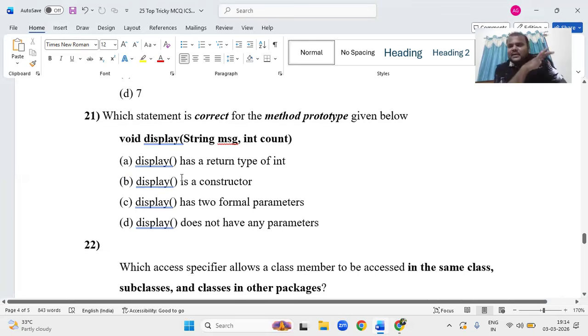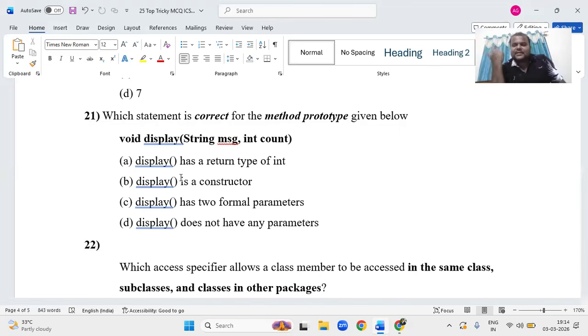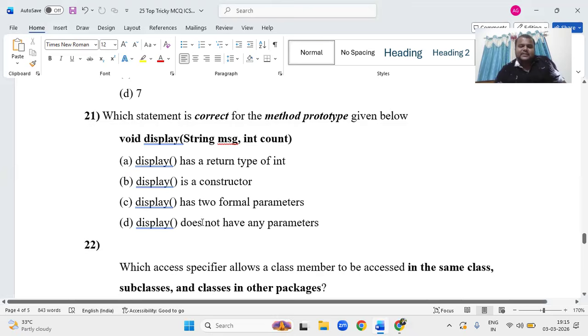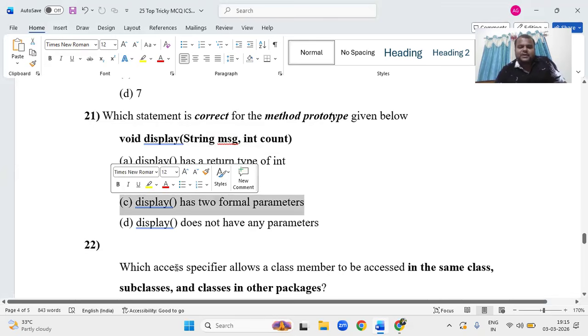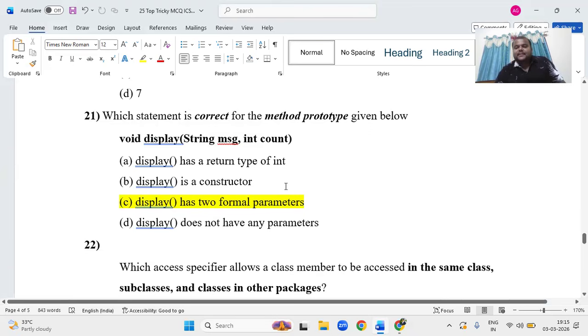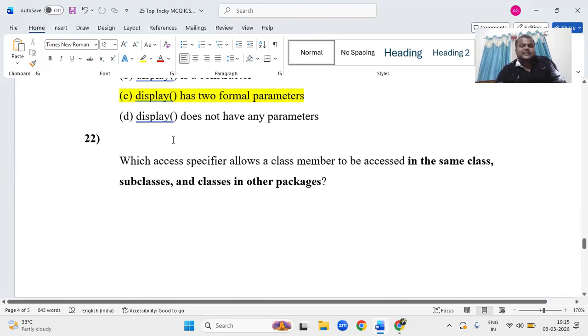And as we know, a constructor doesn't have any return type, not even void. And display has 2 formal parameters. Display does not have any actual parameter, that too it is a formal parameter. Perfect. If I give another question saying display has 2 actual parameters, then it would be wrong. Here, in the method definition we know, that is a formal parameter, right?